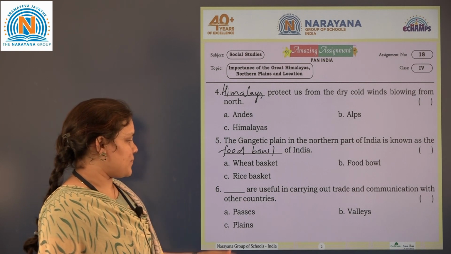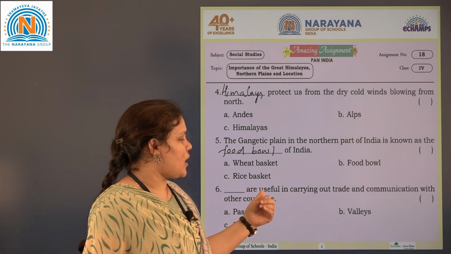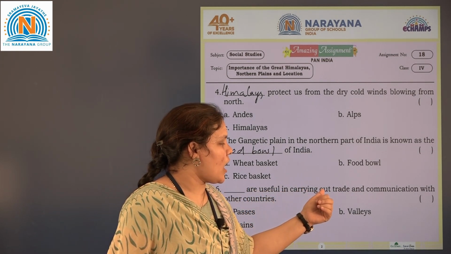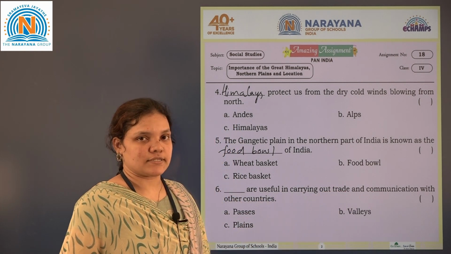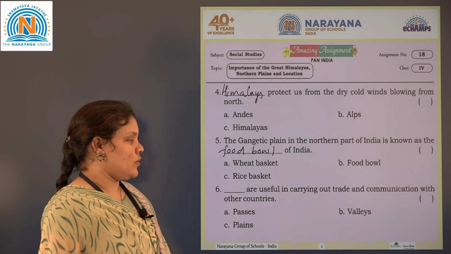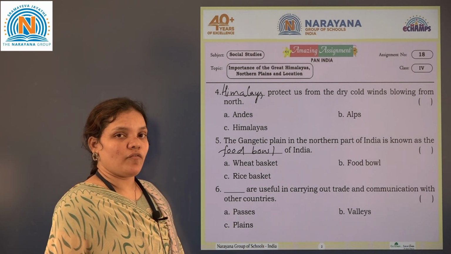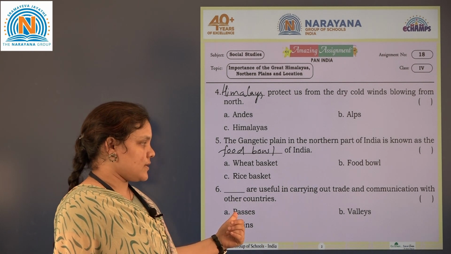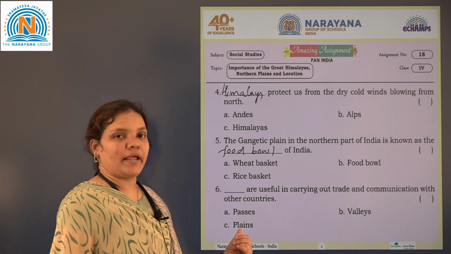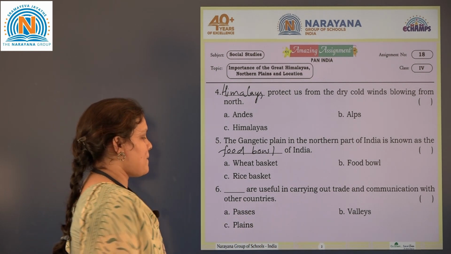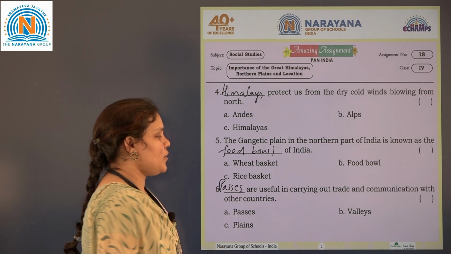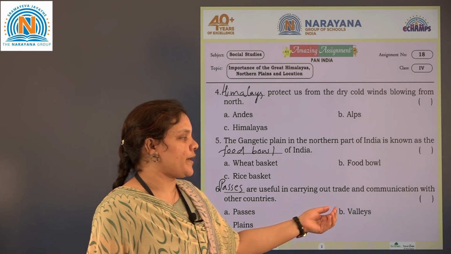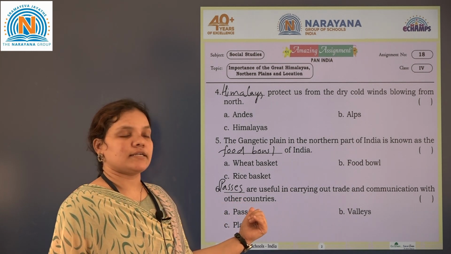Football. Next, sixth one. Dash are useful in carrying out trade and communication with other countries. Which type of landform is useful? Passes, valleys or plains? So the correct answer is passes. Passes are useful in carrying out trade and communication with other countries.